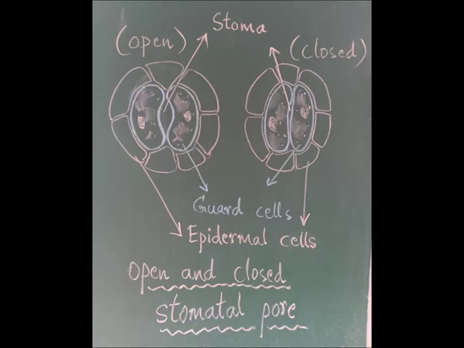Look at the diagram there. In the cross section of leaf you have seen, it is a transverse section. The leaf when cut transversely and observed under the microscope, how it appears you have seen. Now longitudinally, when the leaf surface is cut and observed under the microscope, how it appears.